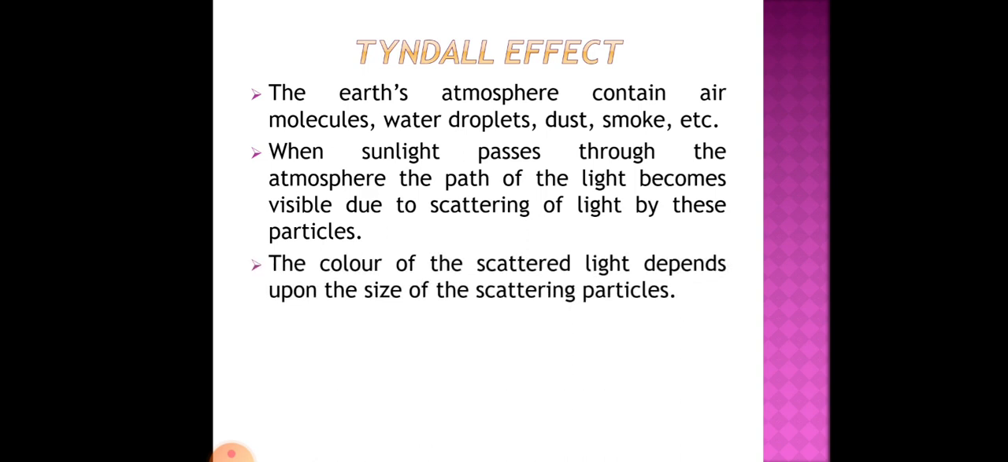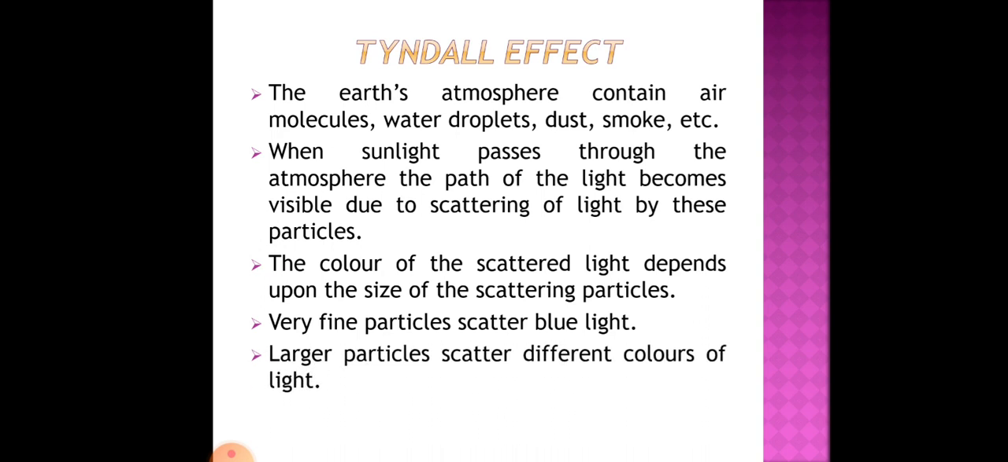The color of the scattered light depends upon the size of the scattering particles. That means what color of light will be scattered will depend upon the size of the particles. So very fine particles scatter blue light, and large particles scatter different colors of light. In nature also we can see this scattering of light. The picture that you see is nothing but scattering of light, which is the Tyndall effect. As you can see, the path of the light is visible. These two pictures show the Tyndall effect, where you can completely see where the light is coming from and where it is going.